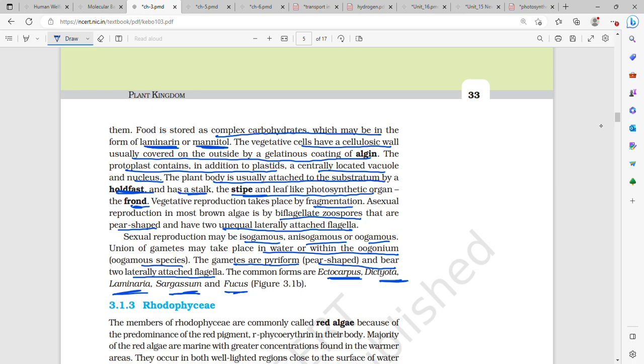mannitol. Then the vegetative cells have a cellulosic wall, which is usually covered on the outside by a gelatinous coating of algin. Then the protoplast contains, in addition to plastid, a centrally located vacuole and a nucleus. The plant body is usually attached to the substratum by a holdfast.